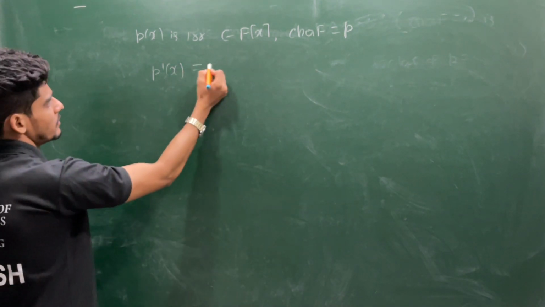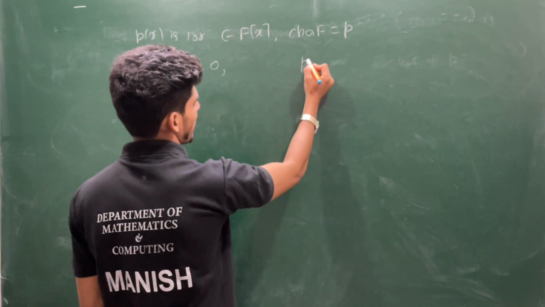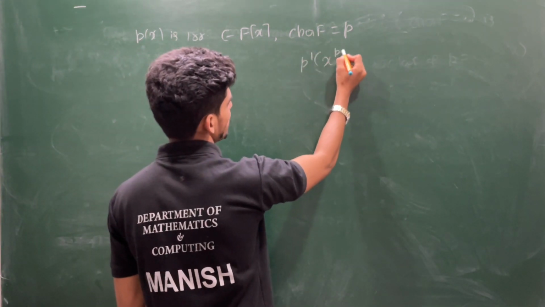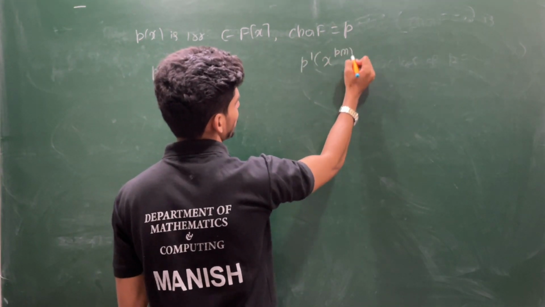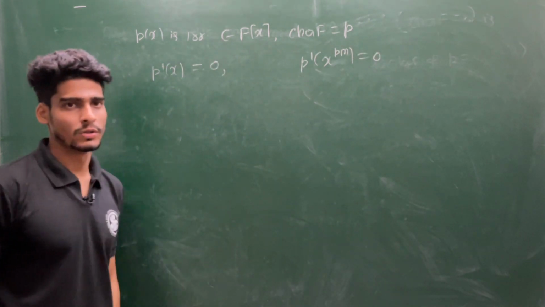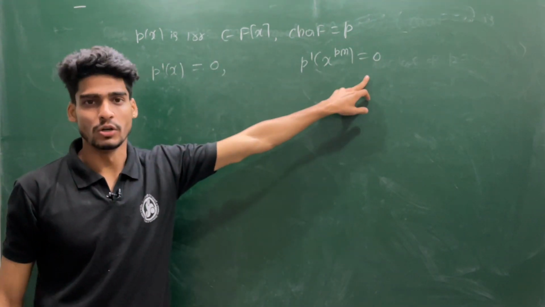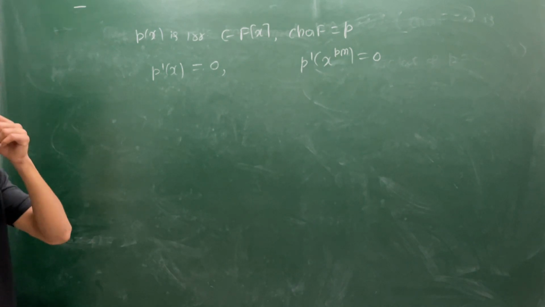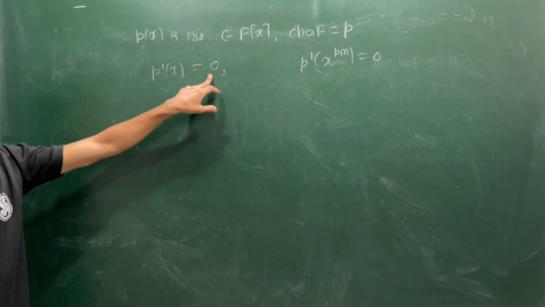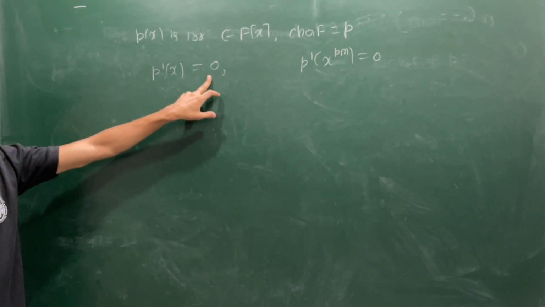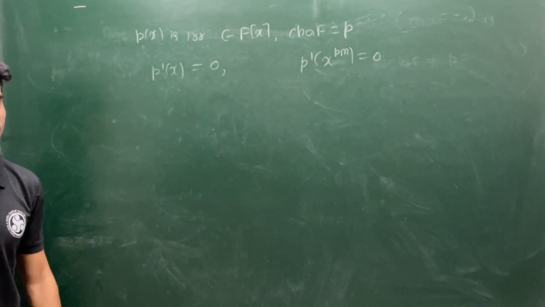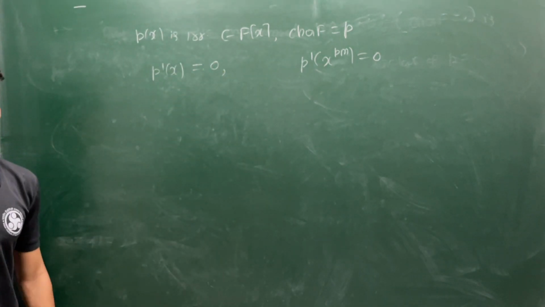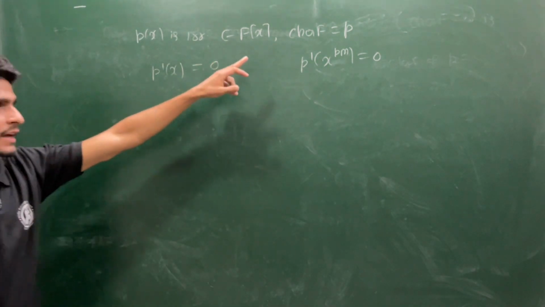There is a chance, because suppose you are having x to the power pm, then its derivative is always going to be 0. So such terms will be 0 always. So when your p prime is identically 0, then all your roots become multiple roots. So this is the main problem. That is why we work with the characteristic of F being 0.